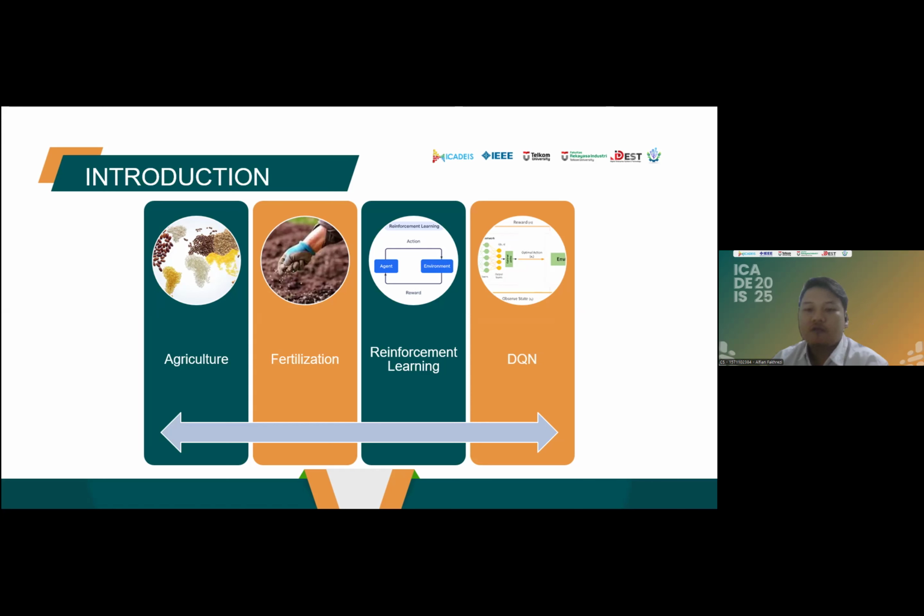Currently, fertilization methods for soybean rely on traditional, non-precision techniques, leading to inefficient resource use and contributing to soil degradation and water pollution. Soybean plants require a balanced application of macronutrients such as nitrogen, phosphorus, and potassium at various stages of growth. Previous studies on smart farming using reinforcement learning have focused on nitrogen fertilization for crops like corn and wheat. However, little attention has been given to soybean crops, which need a balanced application of multiple macronutrients.